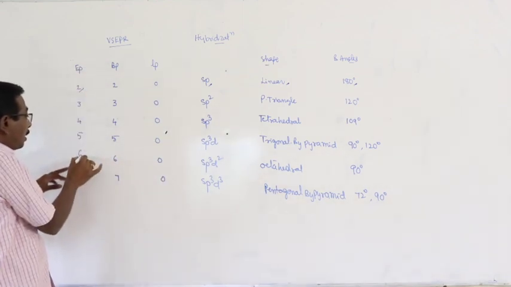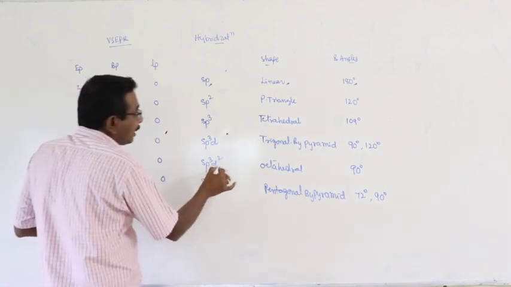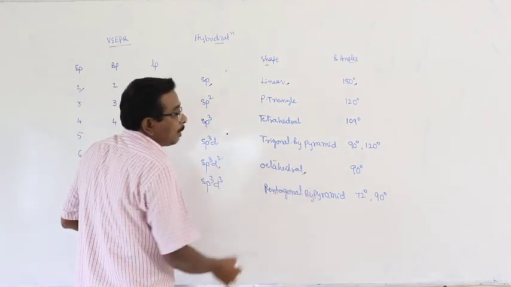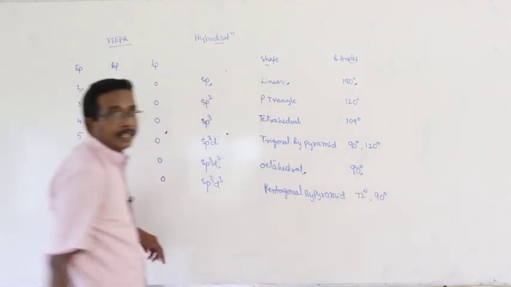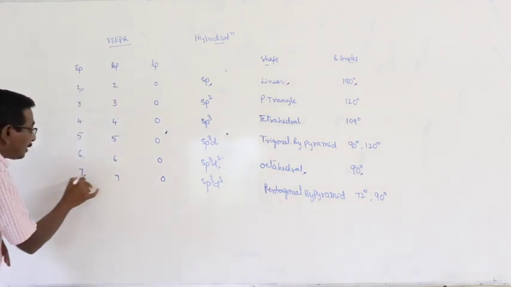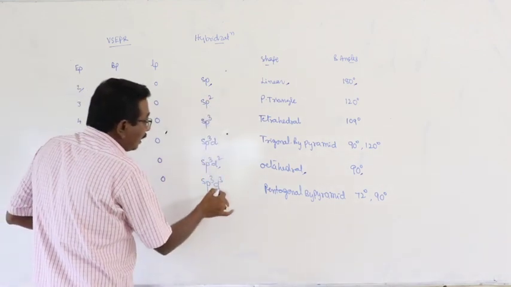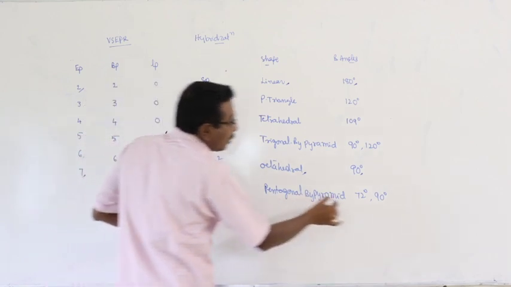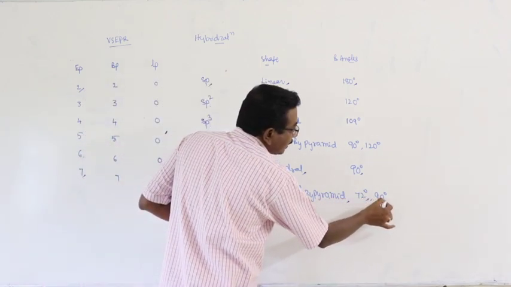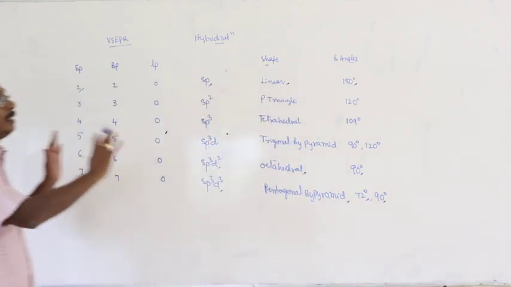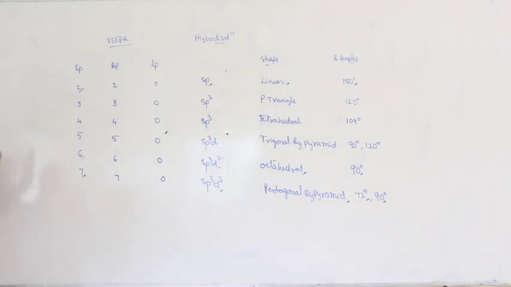In the same way, number of electron pairs 6: hybridization sp3d2, shape octahedral, bond angle 90 degrees. Number of electron pairs 7: sp3d3, pentagonal bipyramidal, 72 degrees and 90 degrees. This is the relation between VSEPR theory and hybridization.